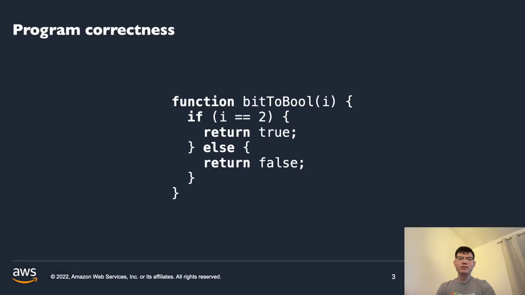We all know program correctness is important. Let's say that we want to write a program that converts a bit to a boolean in JavaScript. That is to say, it should convert 0 to false and 1 to true. Here's a program, except that, oops, I made a typo. So the program is in fact incorrect. What can we do to prevent this kind of mistake?